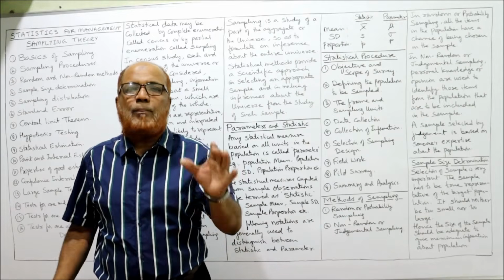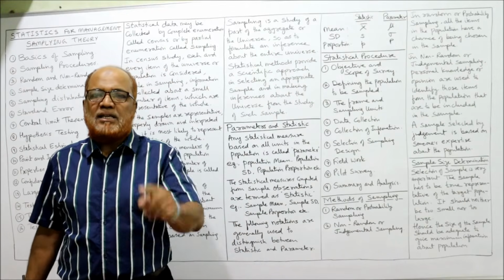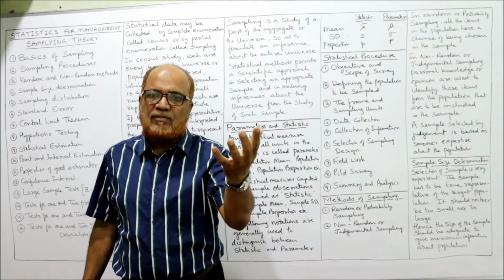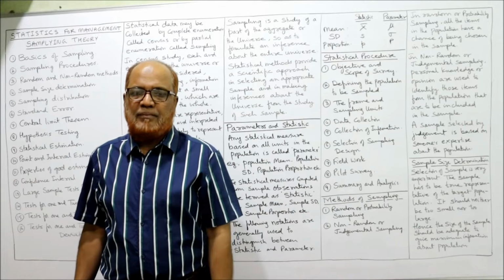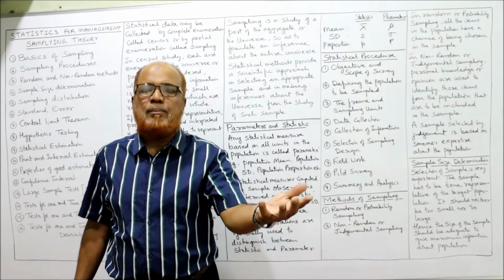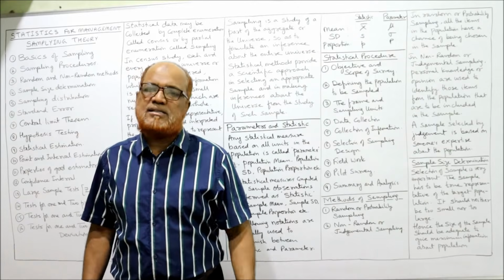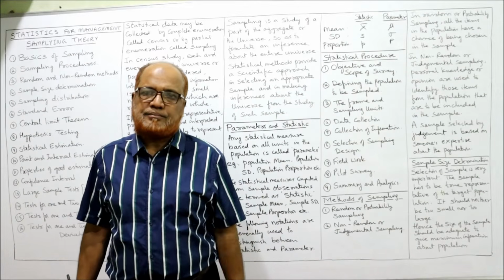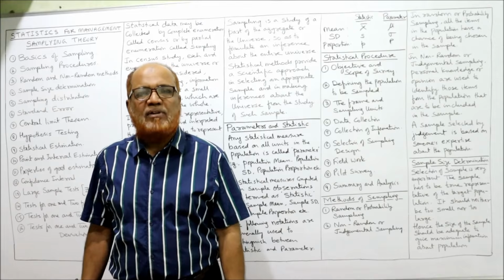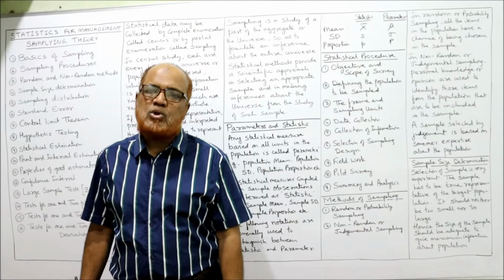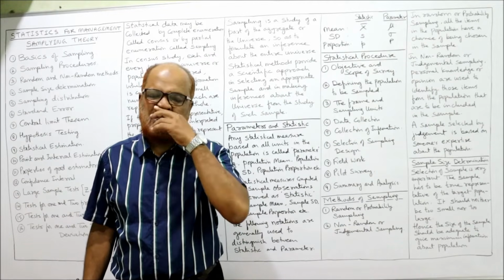These are called parameters. Similarly, the statistical measures of the sample are called statistic. Examples: sample mean, sample standard deviation, sample proportion. These are called statistic.